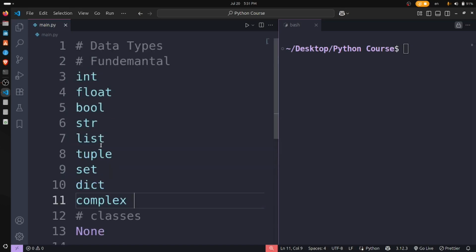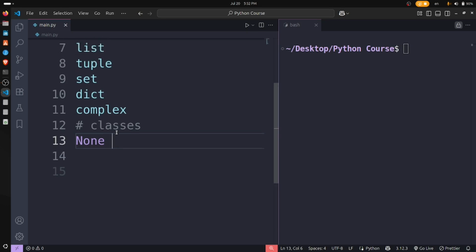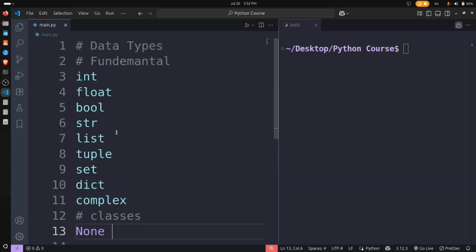In the next video I'll explain integer and float very clearly and everything about them. Like that we will continue with Boolean, string, list, and so on. We will talk about classes as well, and the None keyword as well. These are reserved keywords, and they mean something in Python. I'll talk about them in the next videos.